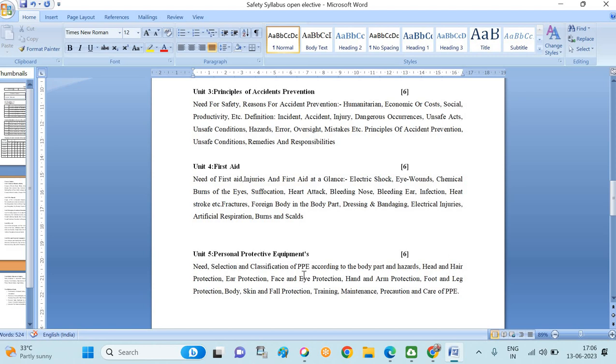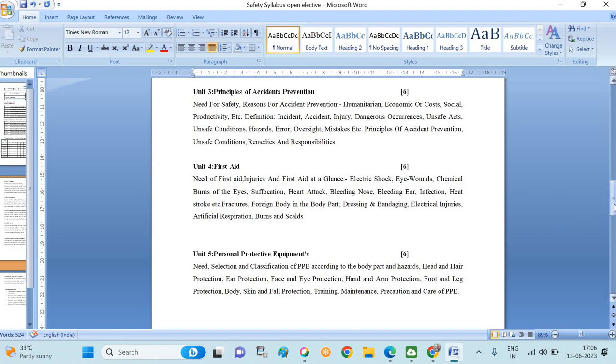Here, the need, selection, on which basis the PPE is selected, and classification of PPE according to body part and hazard: head and hair protection, ear protection. Suppose I need to work in an unhealthy atmosphere. Then I need to provide different personal protective equipment for protection of the head, hair, ear, face and eye. Here we are going to see the basics of all personal protective equipment.